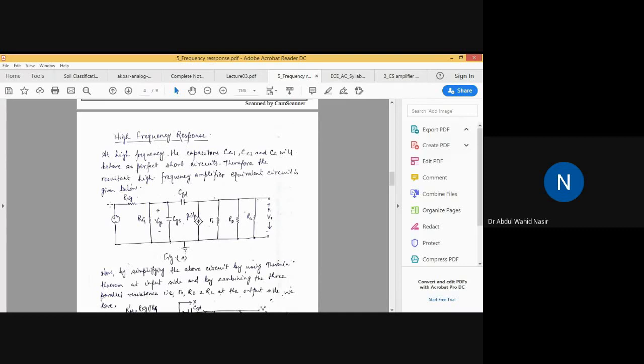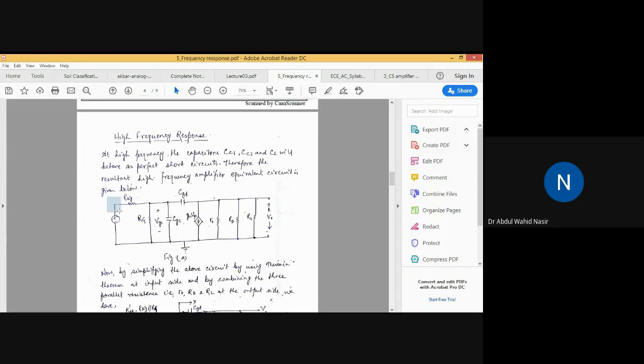Just listen. This is a small signal equivalent model for a MOSFET CS amplifier, considering all the internal capacitances. Internal capacitance means CGD, CGS, and so on. Since we're analyzing the high frequency response, the capacitors CC1, CC2, and CS will act as a short circuit, so that has not been shown. CC1, CC2, and CS are short circuited, so you end up with this circuit diagram.